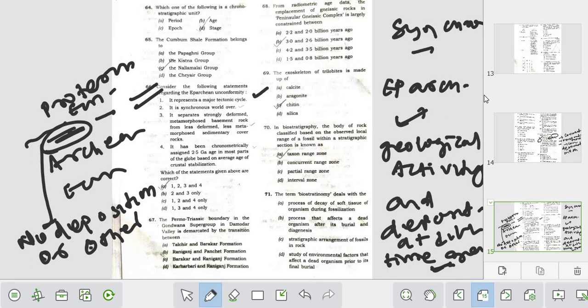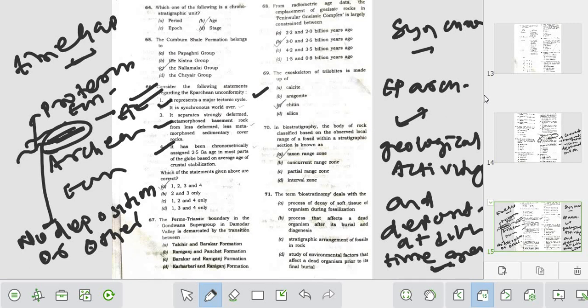During the Hipparchan unconformity there will be some time gap where sediment gets deposited. So it is not possible to correlate or treat it as synchronous worldwide. So it is not always true, you cannot say this is true. According to me, 1, 3 and 4 will be the right answer, not 1, 2, 3, 4. So it is a good question, I think.